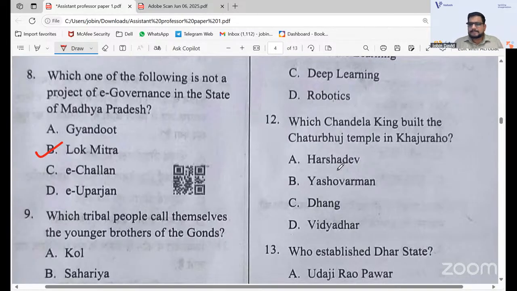Shabana, you can expect these ICT-type questions in the next exam, though not as part of Madhya Pradesh exams. But if you're writing any exams in Madhya Pradesh or nearby, you can get these questions, and there are some GK questions also, so you can listen to this. So it's Yashovarman. Okay, Yashovarman is the correct answer. 12B will be the correct option.